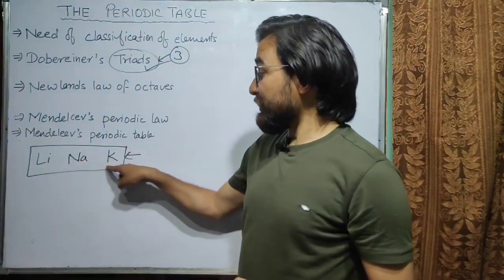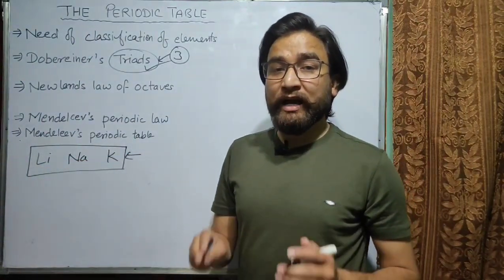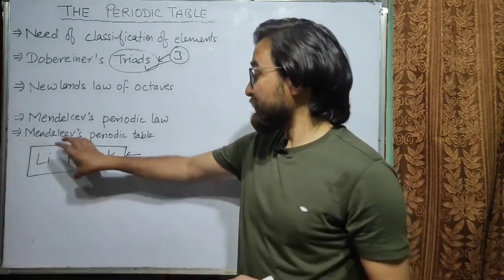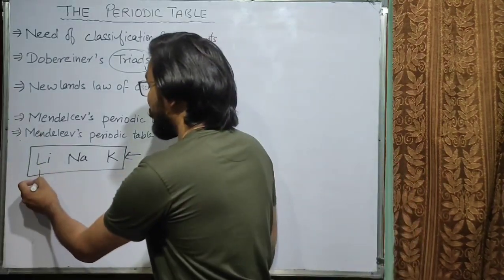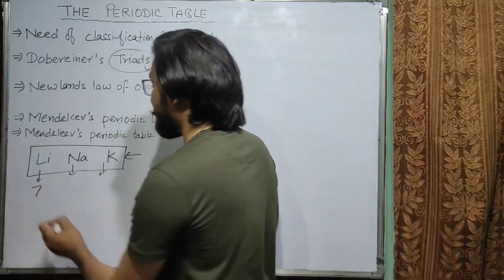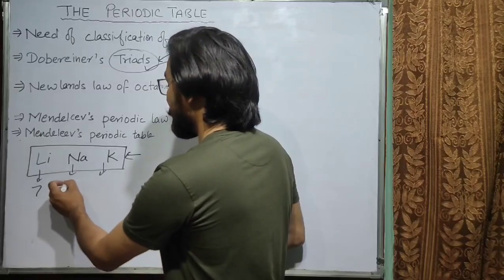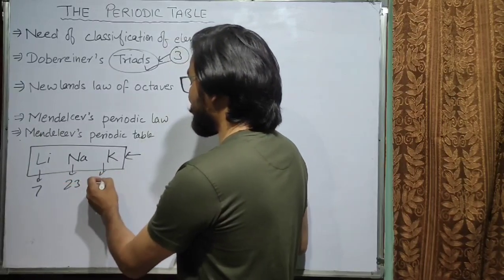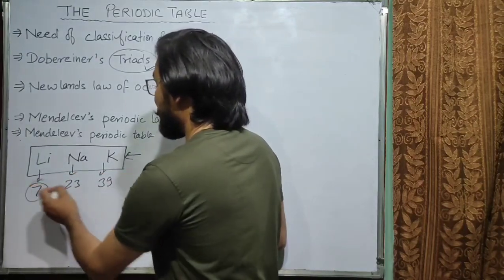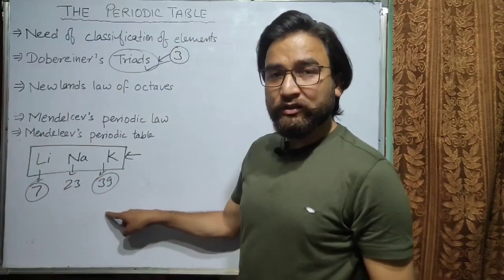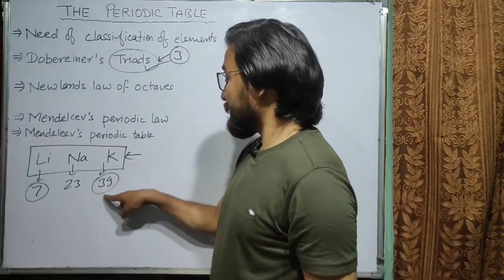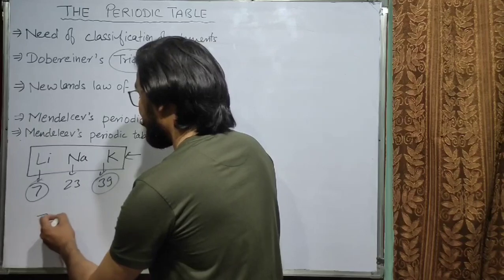Now these three elements have similar properties. And how did he make triads? He took the atomic masses of the elements. The atomic mass of lithium is 7, atomic mass of sodium is 23, and atomic mass of potassium is 39. If we arrange these elements according to increasing order of atomic mass, the first and last elements are 7 and 39.